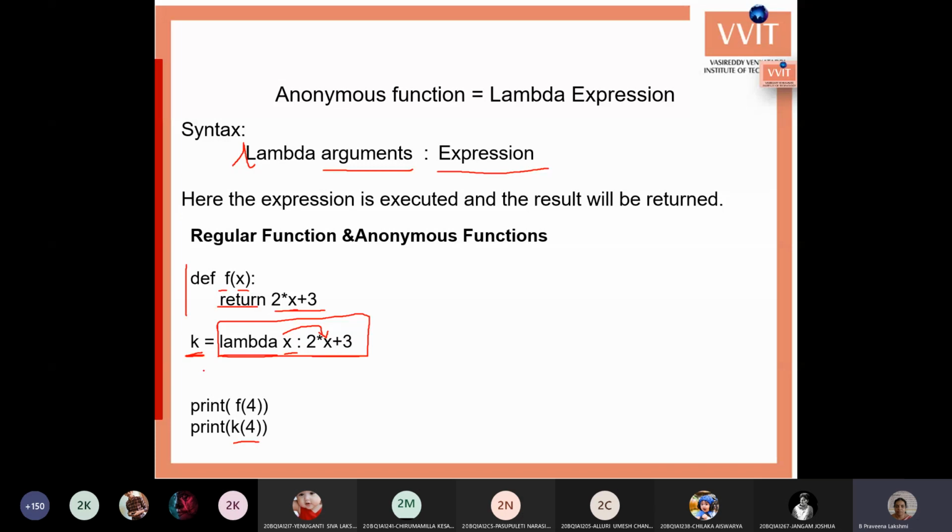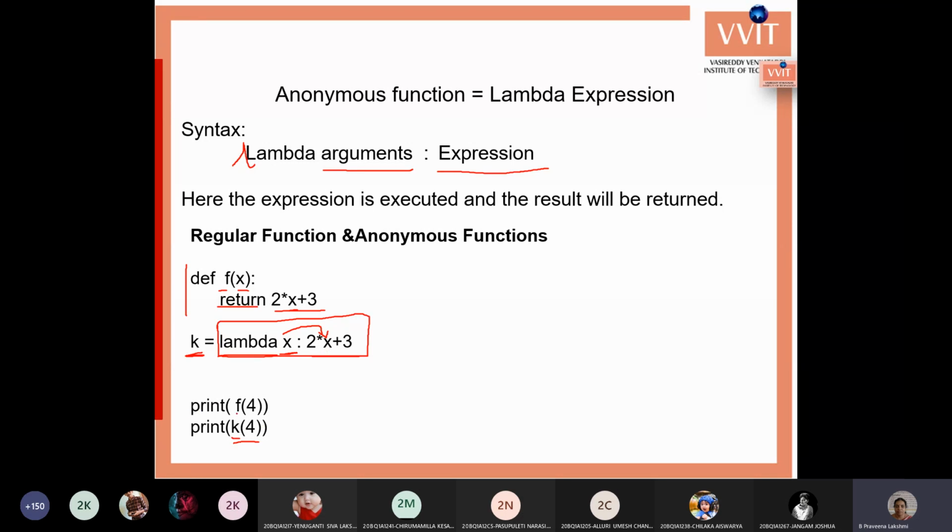K is the lambda expression, and 4 is passed as a parameter for the x variable. It substitutes 4 in the x place and returns the value.